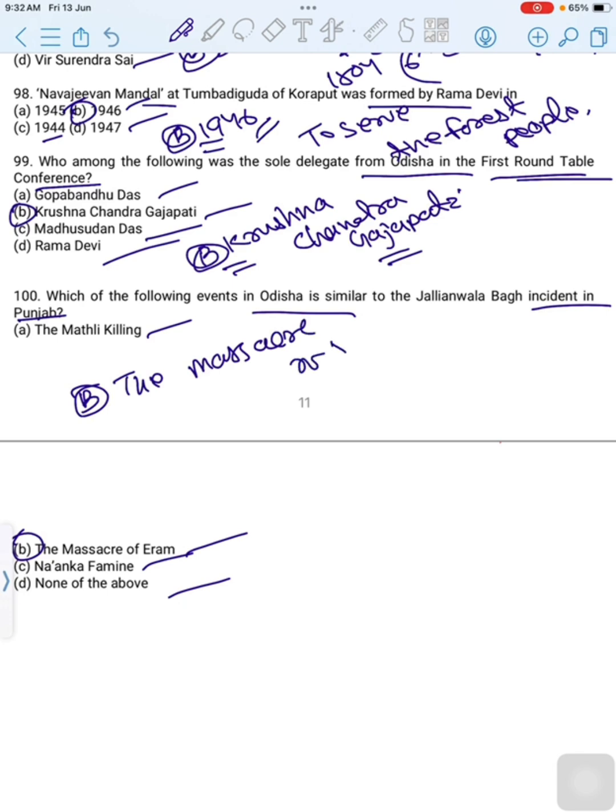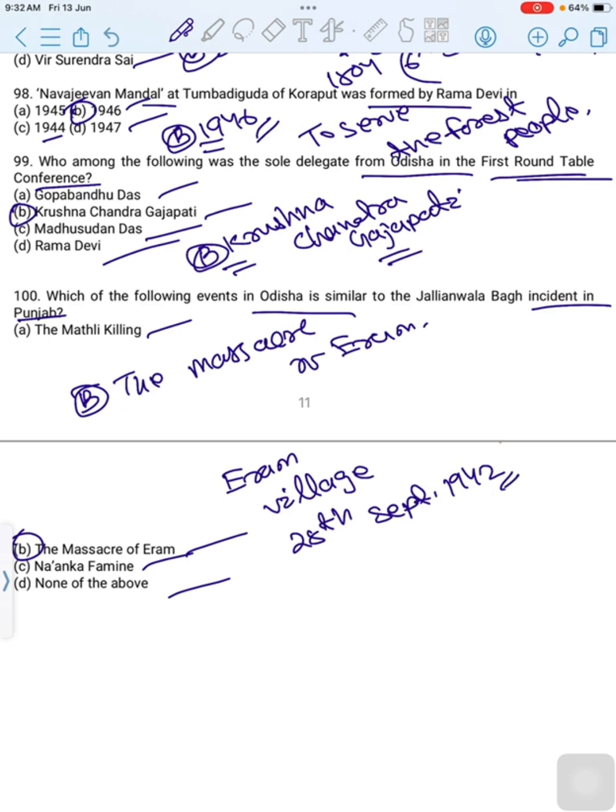The massacre of Eram was an incident similar to the Jallianwala massacre because a huge number of people died on a single day. The people of Eram village of Basudevpur gathered on 28th September 1942 and pledged not to pay any tax.